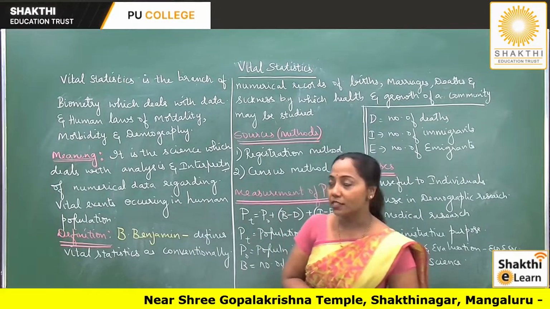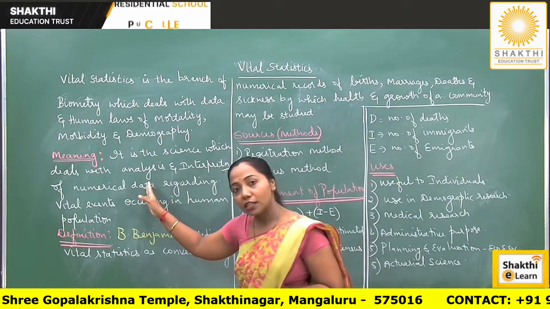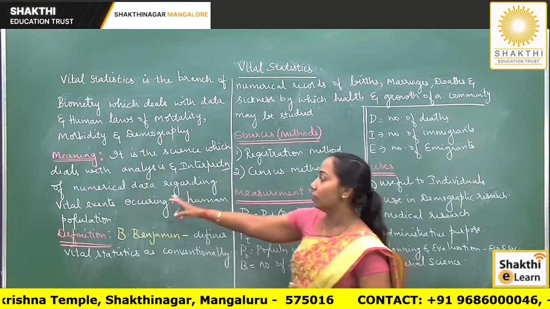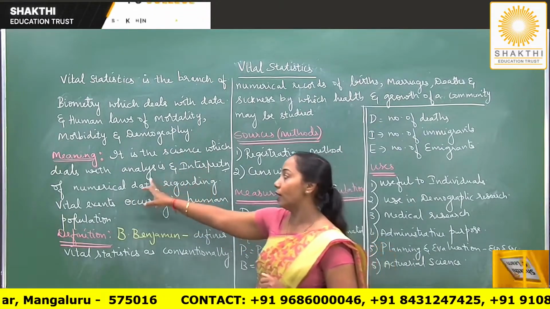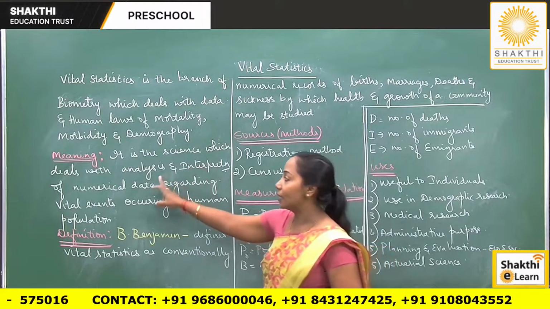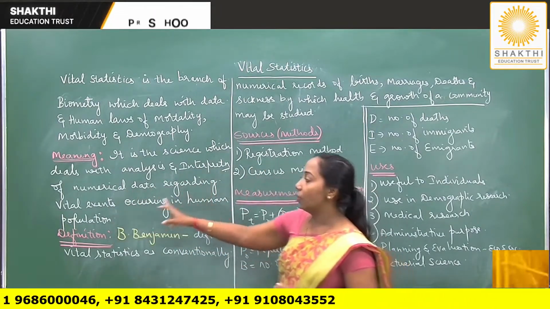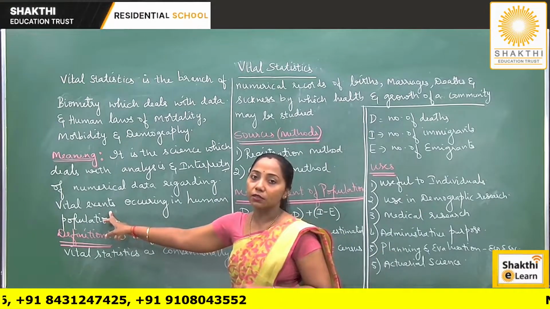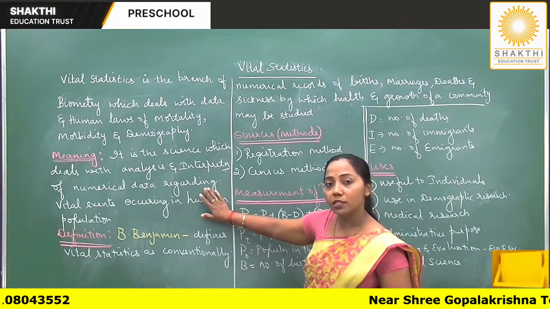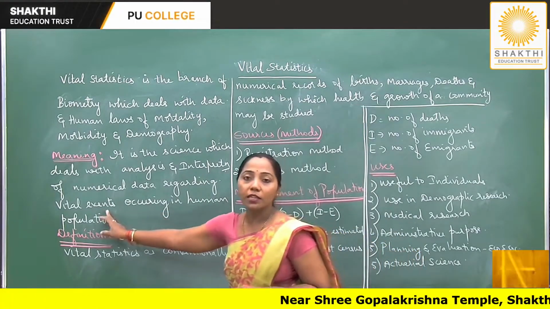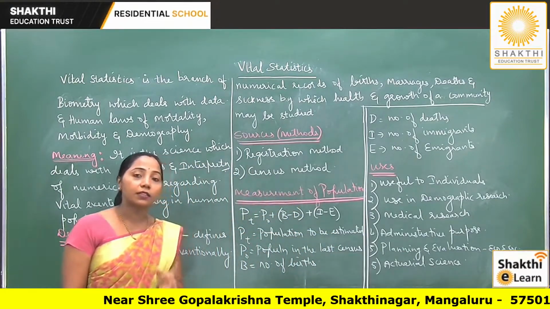So vital statistics, dear students, is the science which deals with analysis and interpretation of numerical data. Okay, analysis and interpretation. What do we analyze and what do we interpret? We analyze and interpret the numerical data regarding vital events. Okay, vital events occurring in the human population. Very important for 1 mark. So what is a vital event now? So we have to analyze and interpret the data regarding the vital events.